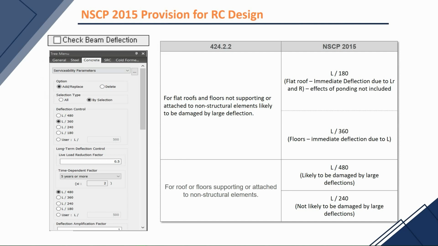L over 480 and L over 240 for roof or floor supporting non-structural elements that are likely and not likely to be damaged by large deflection, respectively. And for the designer's preference, since it is stated on the code that these limits shall be permitted to be exceeded if measures are taken to prevent damages to supported attached elements, we have the user's input for this.